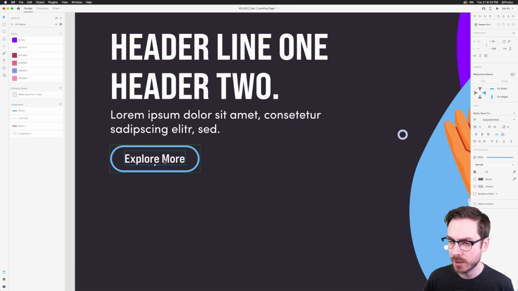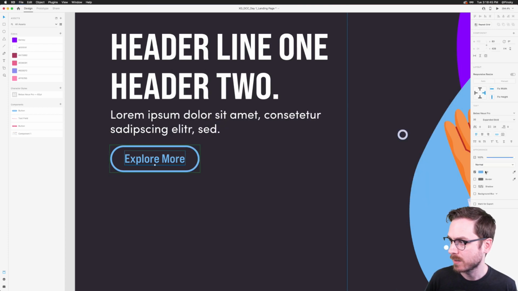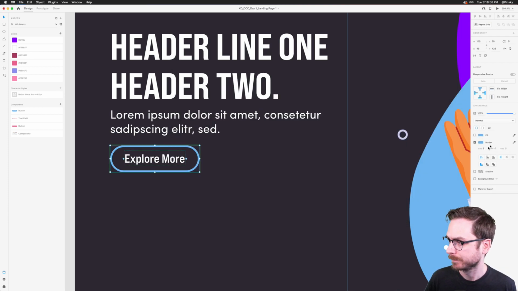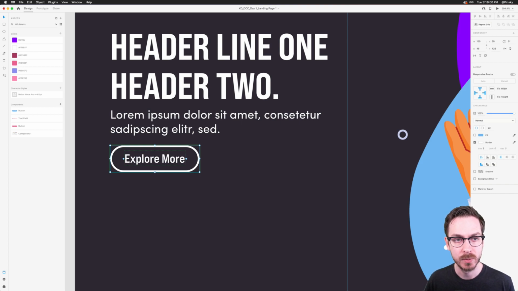And I can also change possibly the text in the center to this blue color. I don't know how I feel about that. It kind of clashes a little bit, doesn't it? I think the white text looks a little bit better, but then of course, the big question is, should the border match the text? And probably, honestly.